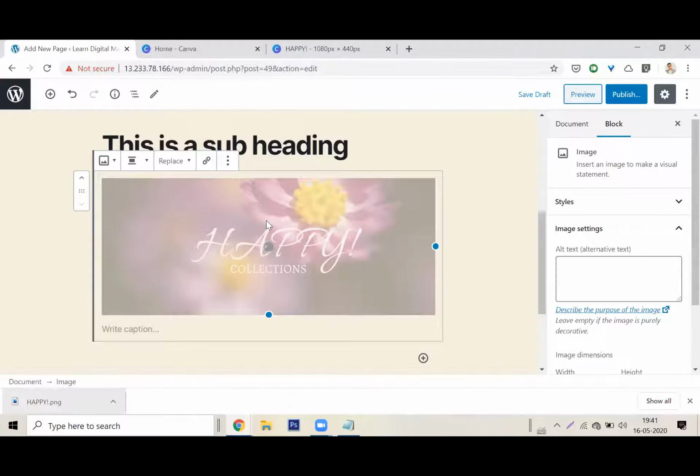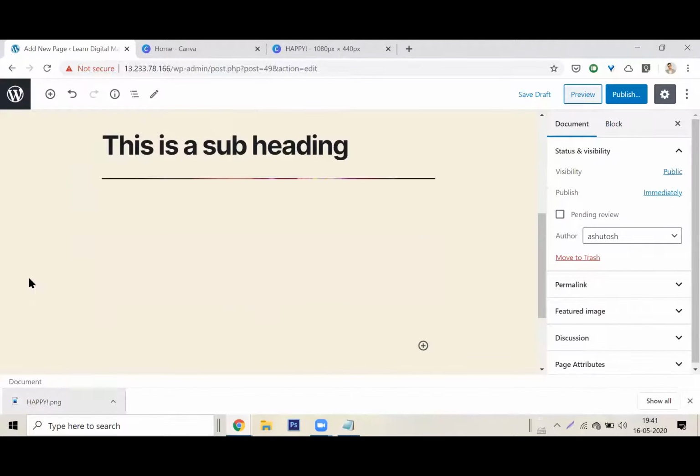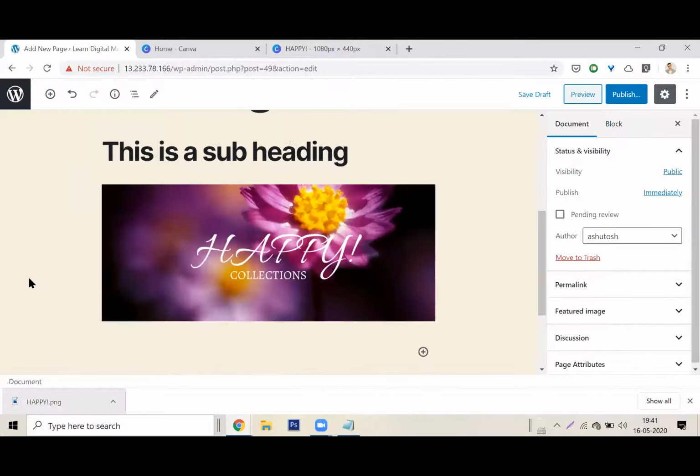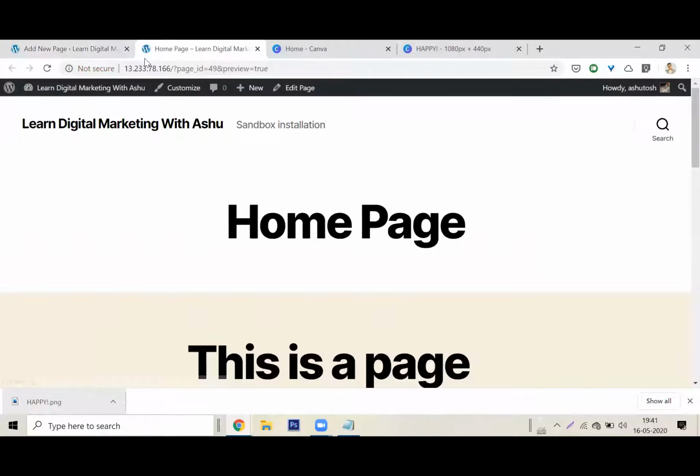Very easy, a drag and drop. I could have also clicked on upload image and it would have uploaded the image. What I did was I simply dragged and dropped. Now the image is being uploaded in WordPress. Let us wait. Wow, my image is here. Now this is a very big image, but this is a beautiful image that I have. Let me look at what my website looks like. Are you curious what this looks like yet? I'll click on preview. It will generate a preview. I haven't published it as yet.